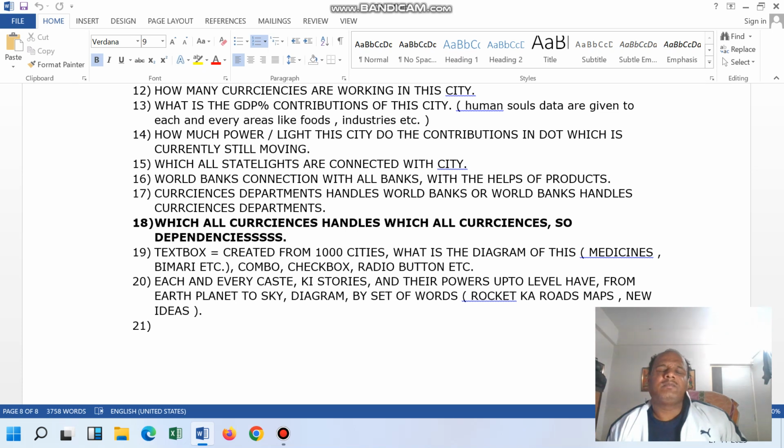Assume that there are around 1500 or 1600 cities created, and those cities exist in 100 countries. And 100 countries means we can say that around four currencies are connected here.